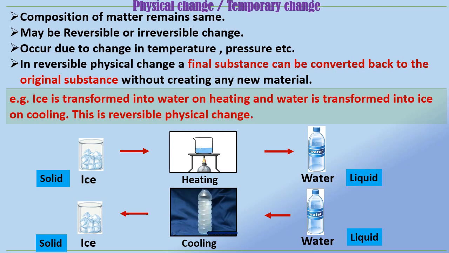Transformation of ice into water and water into ice is a reversible physical change because we can easily transform ice into water and water into ice just by changing its state and without creating any new material.